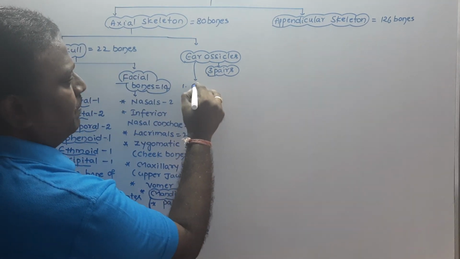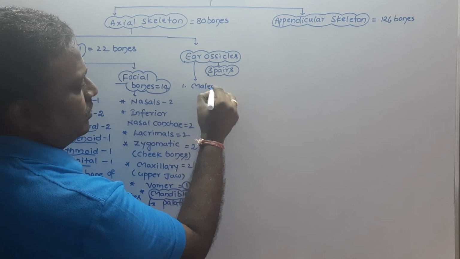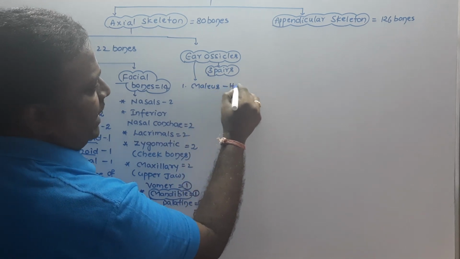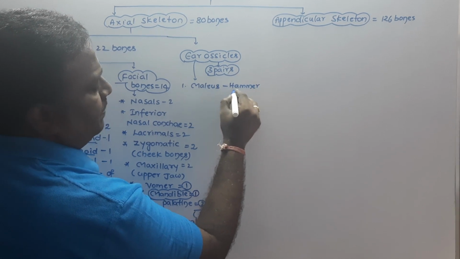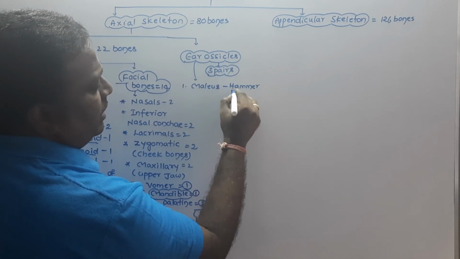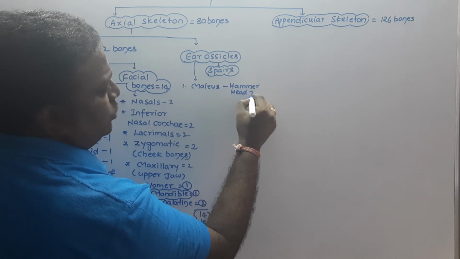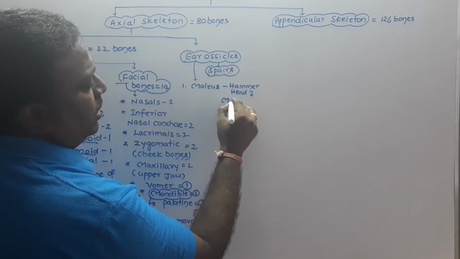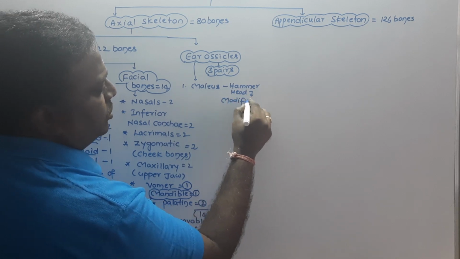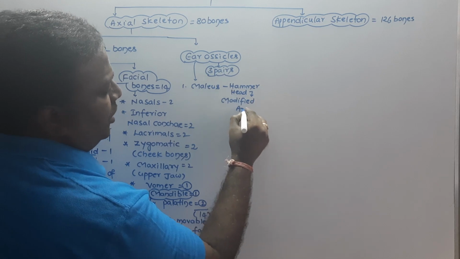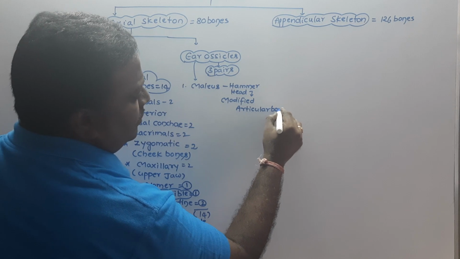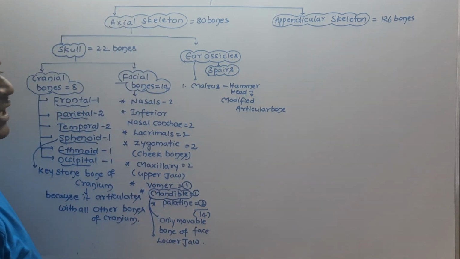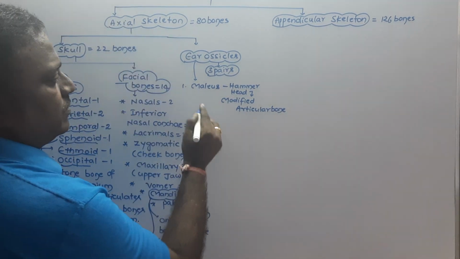Among that, the malleus is hammer-shaped, hammer-headed, and is said to be the modified articular bone. In the embryonic stage, the articular bone gets modified. So which is the modified articular bone? Malleus.